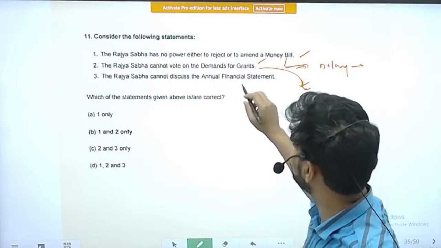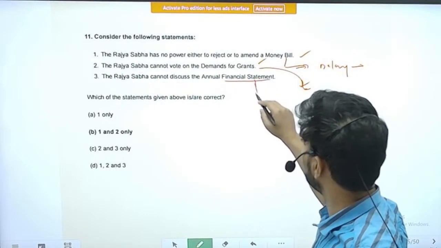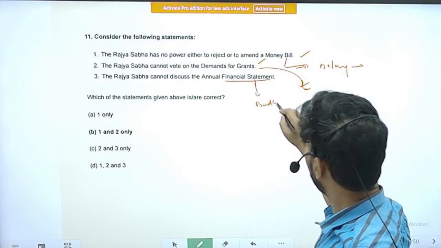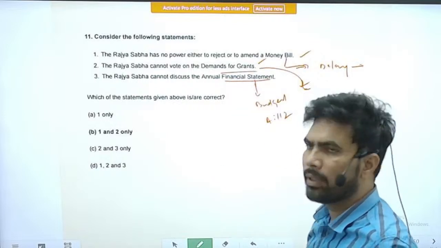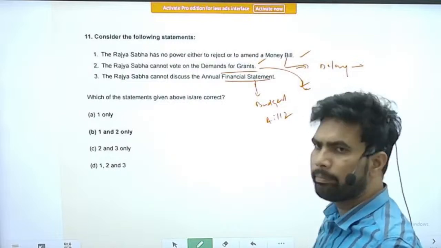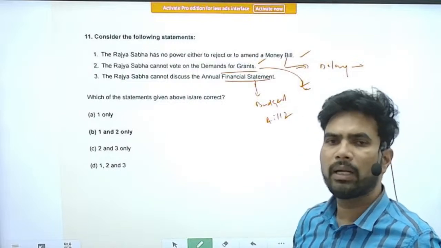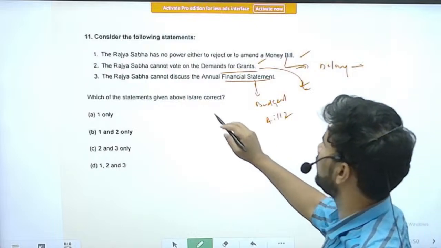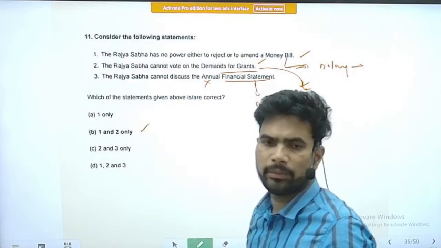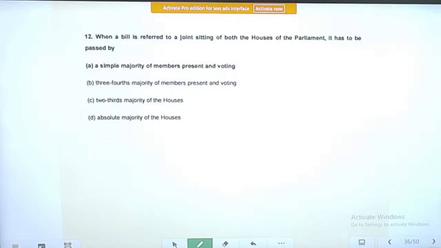The annual financial statement is nothing but the budget under Article 112. The same thing happens as for demands for grants. The Rajya Sabha can discuss, but it cannot vote on those two things. So statement 3 is incorrect. The correct option is option B: statements 1 and 2 are the only correct ones.